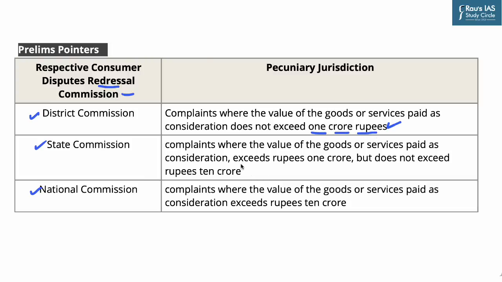Second, for the state, complaints where the value of the goods and services paid as consideration exceeds 1 crore but does not exceed rupees 10 crore. And third is the national commission, where the consideration exceeds rupees 10 crore. So these are important in terms of pecuniary jurisdiction related to CCPA.